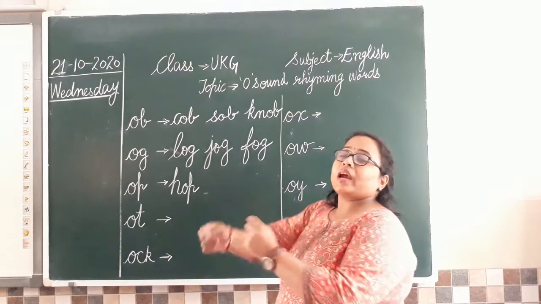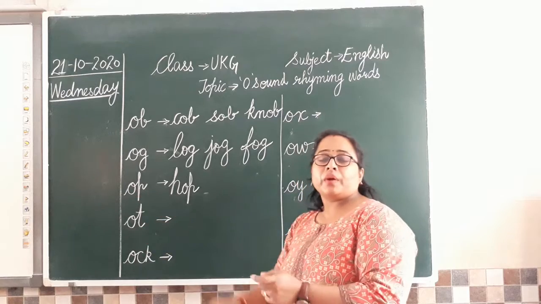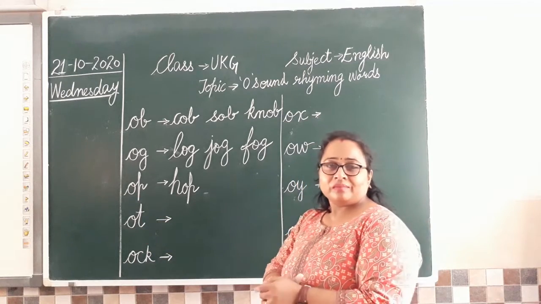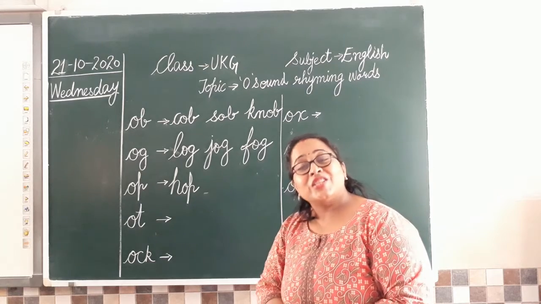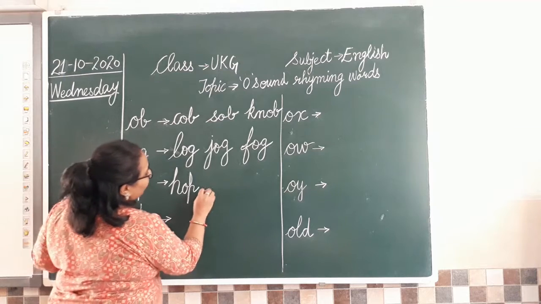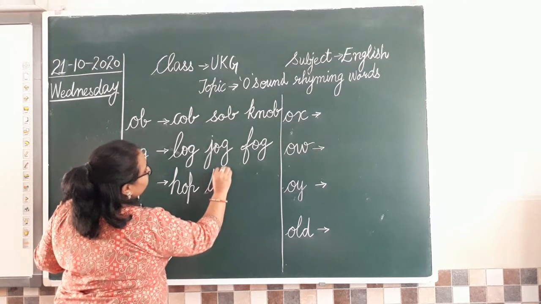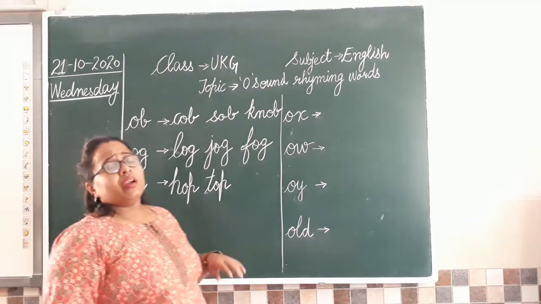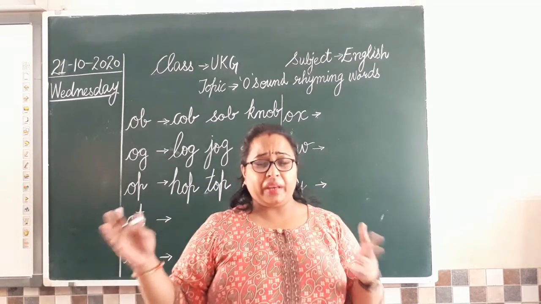We tie a thread and we just throw it and it keeps swirling, going round and round. What is that? What is it called? Top. Very good. So what is that? Top.